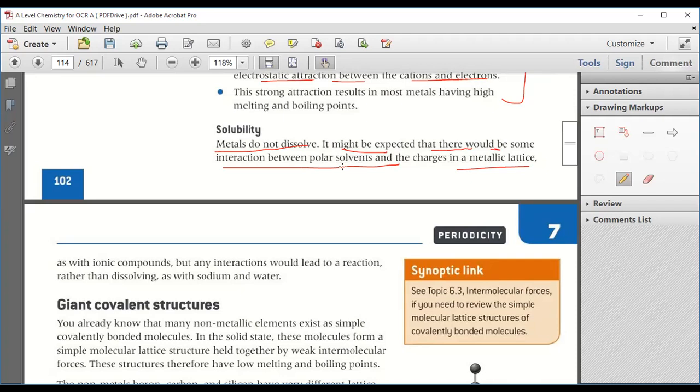As the polar solvent has positive and negative charges, there might be a chance that the charges of the metallic lattice will have some sort of interaction with it. In a metallic bond, there is a positive and negative charge, and in a polar solvent, there is again positive and negative charge. When these come near each other, there will be some interaction.